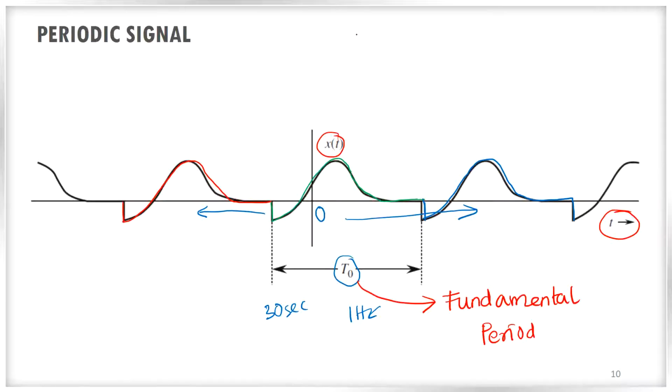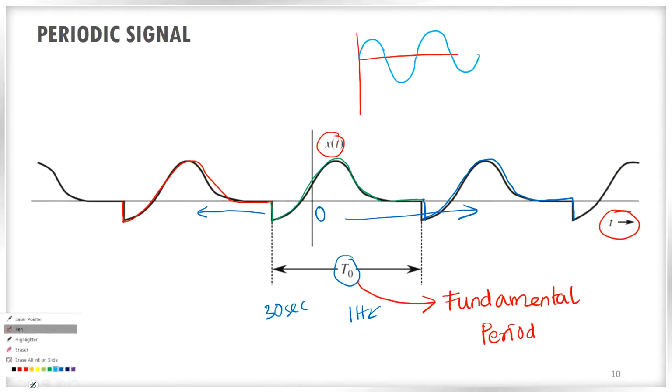So there are so many such signals which we have studied in mathematics. For example, we have studied about sinusoidal signal. So it will repeat after every 2 pi. It will repeat like this. So sinusoidal signal is an example of a periodic signal. And also cosine signal is another example of a periodic signal. For example, it will repeat in that way. Cosine signal will repeat in that way, right? So these are all examples of periodic signals.